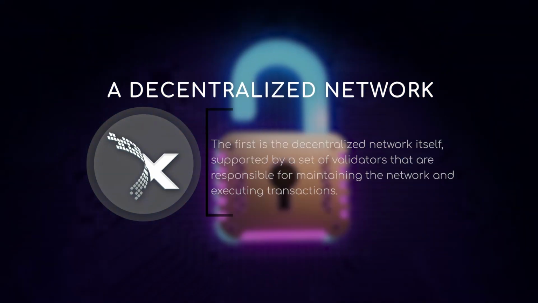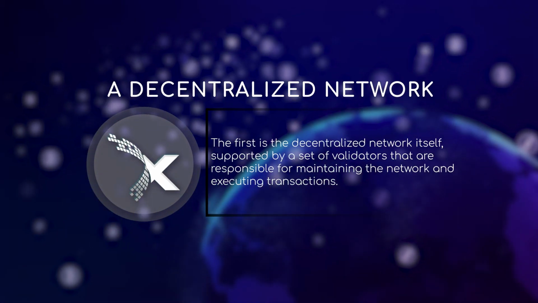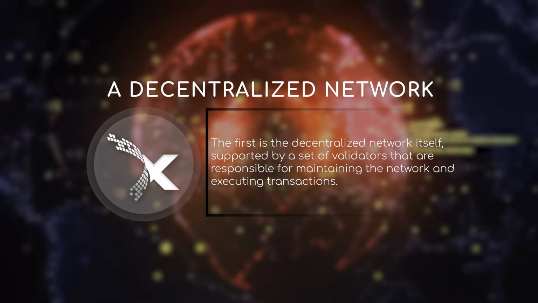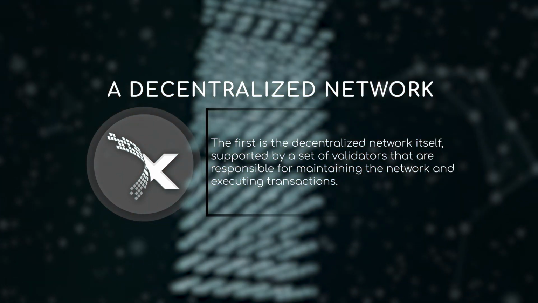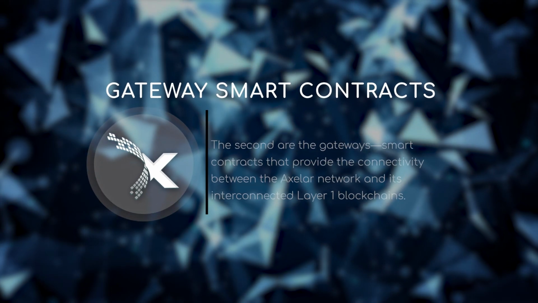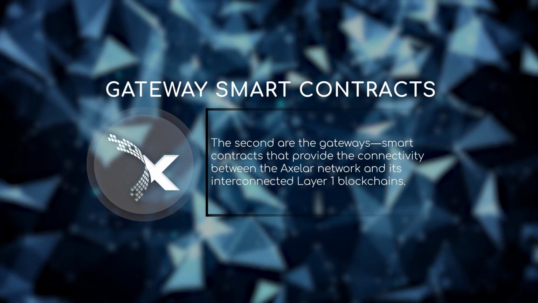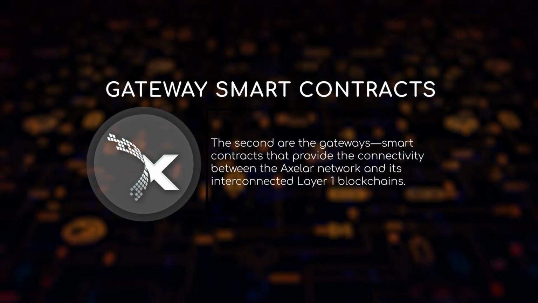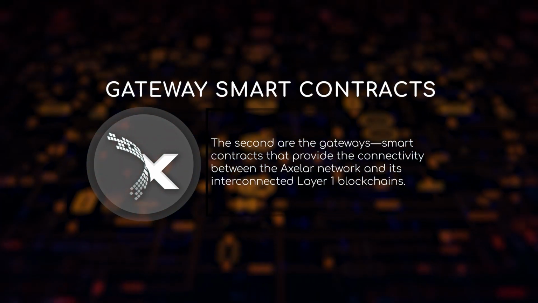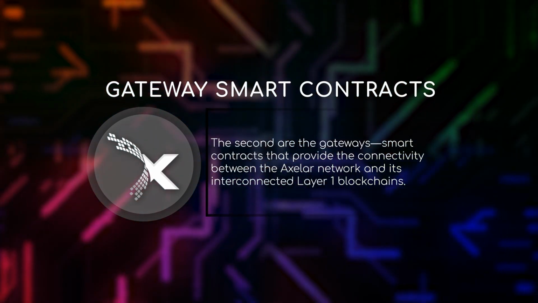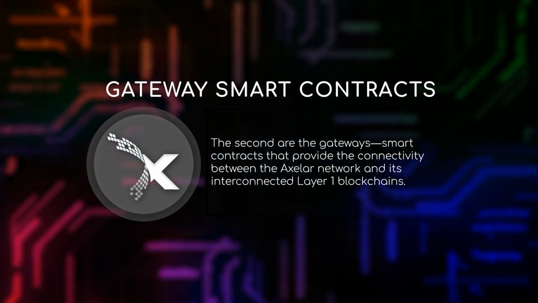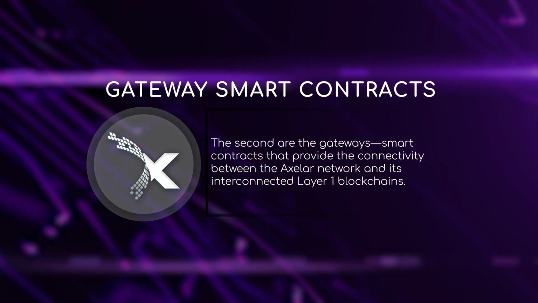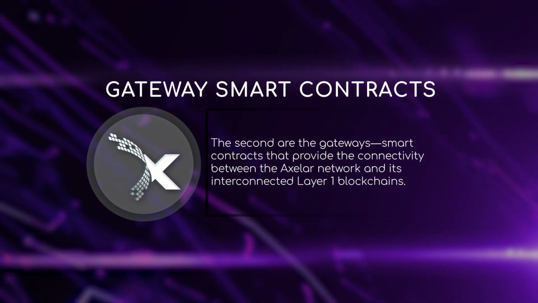The Axelar network has three key components across two functional layers. A decentralized network. The first is the decentralized network itself, supported by a set of validators that are responsible for maintaining the network and executing transactions. Gateway smart contracts. The second are the gateways, smart contracts that provide the connectivity between the Axelar network and its interconnected Layer 1 blockchains. Validators monitor gateways for incoming transactions, which the validators read. They then come to a consensus on the validity of the transaction. Once agreed, they write to the destination chain's gateway to execute the cross-chain transaction. The validators and gateways compose the core infrastructure layer.